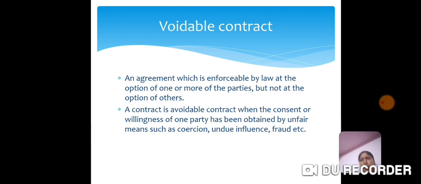Another example, a patient who finds the doctor attending on him is charging an unreasonable fee can apply to the court for relief, and there is a scope to use undue influence in view of the doctor's position. The patient here is in a vulnerable, inferior position, whereas the doctor is in a superior position. So in this contract also, the contract becomes a voidable contract.